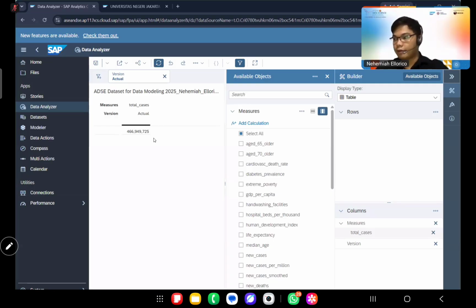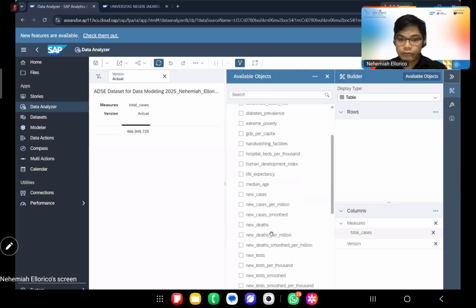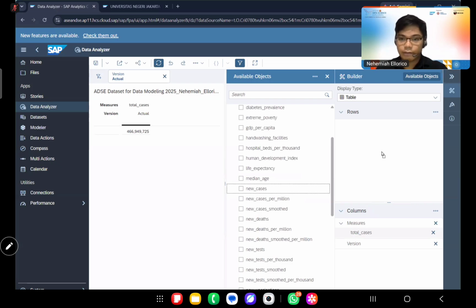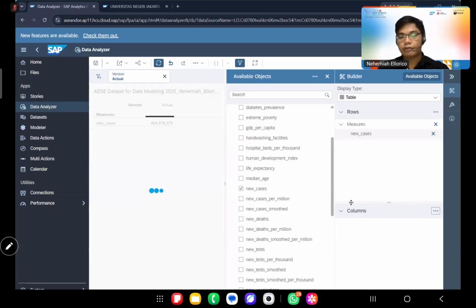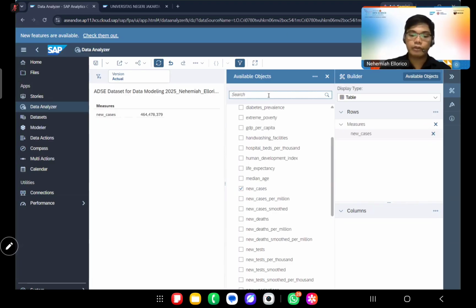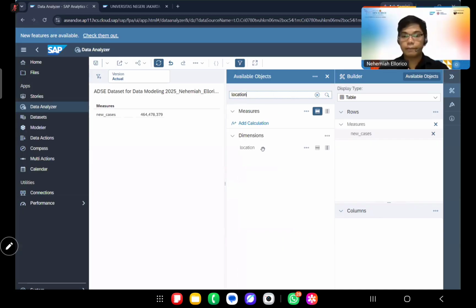For example, we would want to have new cases on our rows, new cases only, and I remove the version, and then we would want location in the columns part.